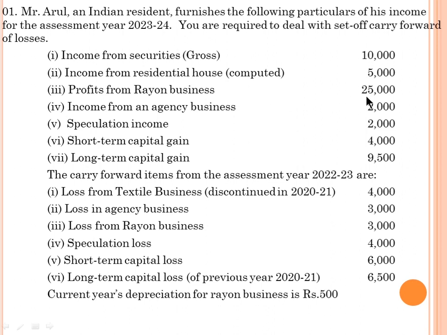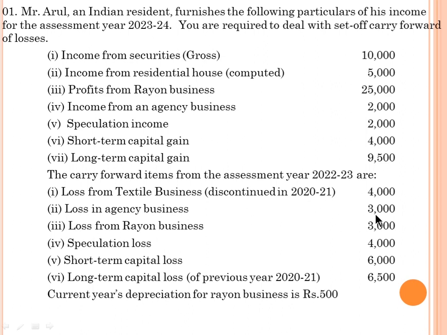Profit from rayon business 25,000. Income from agency business 2,000. Speculation income 2,000. Short-term capital gain 4,000. Long-term capital gain 9,500. The carry forward item from the assessment year 22-23 is loss from textile business discontinued in 2021: 4,000.